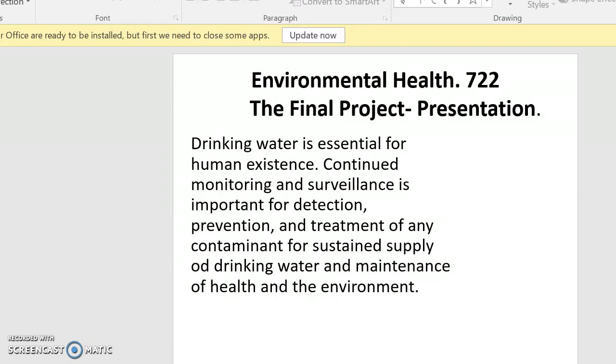Environmental Health 722, the final project presentation. Drinking water is essential for human existence. Continued monitoring and surveillance is important for detection, prevention, and treatment of any contaminant, for sustained supply of drinking water, and maintenance of health and the environment.